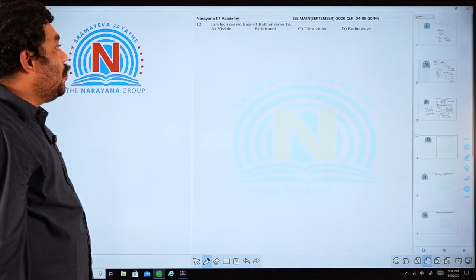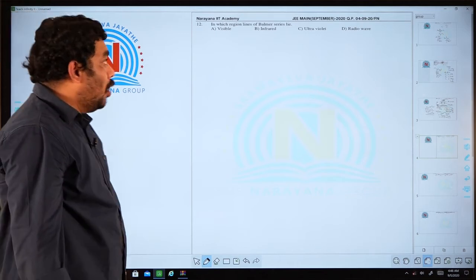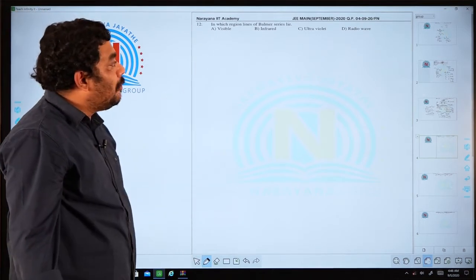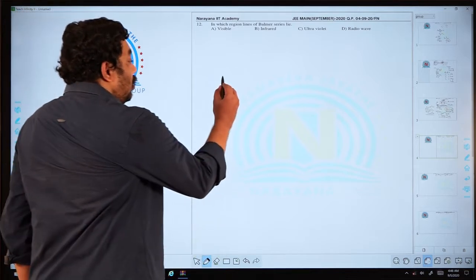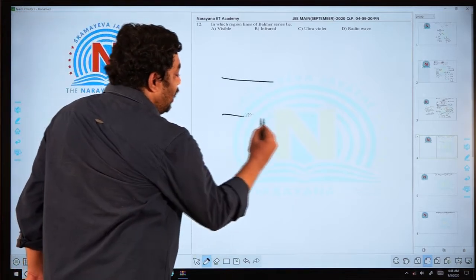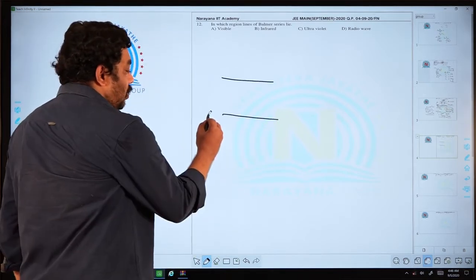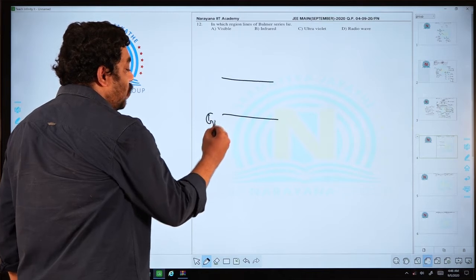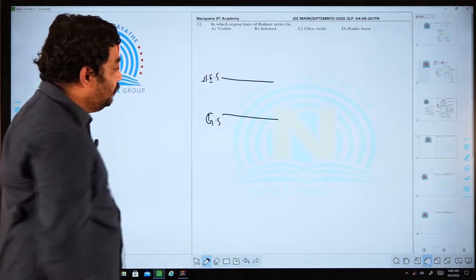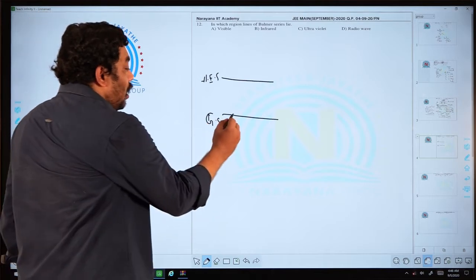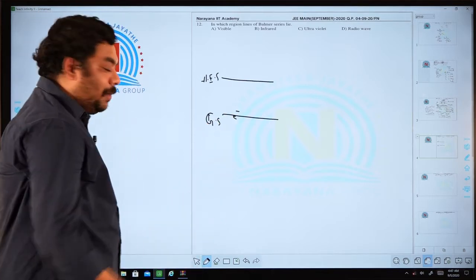Sir, this is a theory question from atomic structure. In which region do the lines of the Balmer series lie? These are the energy levels. Consider this one as the ground state, and this a higher excited state. The electron in hydrogen is present here.